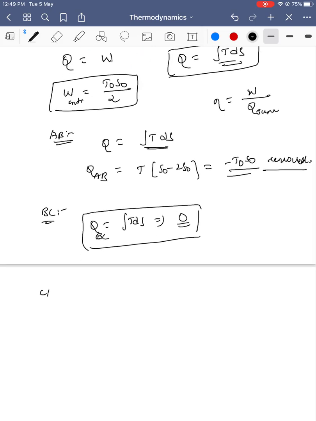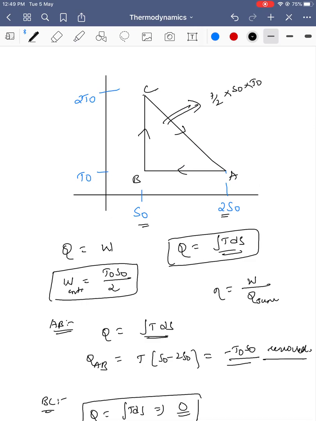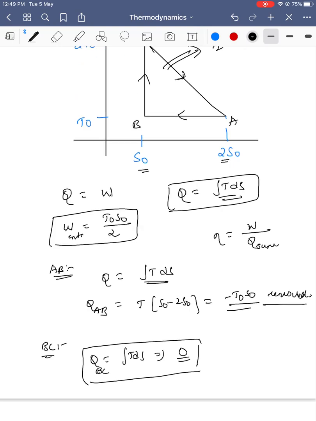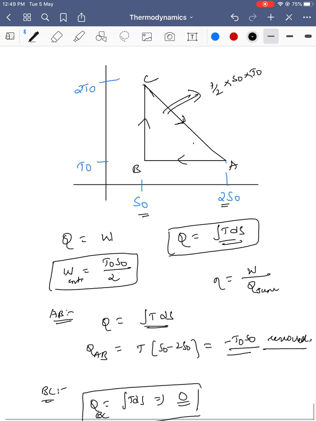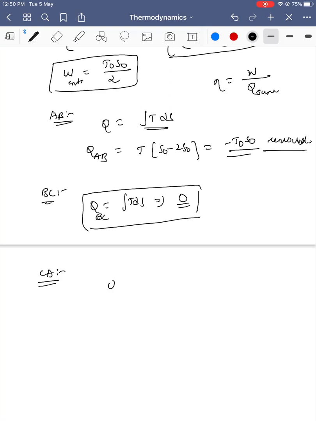Let's see CA. The area under the curve is a rectangle plus a triangle: half T0 S0 plus T0 into S0, so 3 by 2 T0 S0.